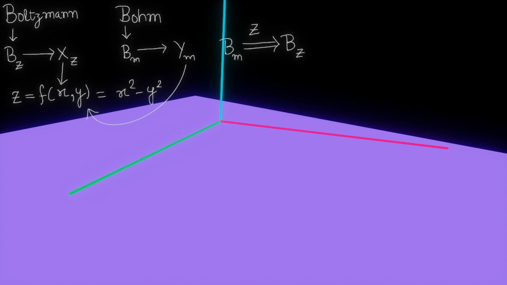We saw in the first video that this is exactly the game a GAN's critic and generator are playing, and they are trying to reach the Minimax point, where Bohm is the critic and Boltzmann is the generator. Xz and ym are the generator and critic's output. But you should remember that the outputs can also be considered as weights.